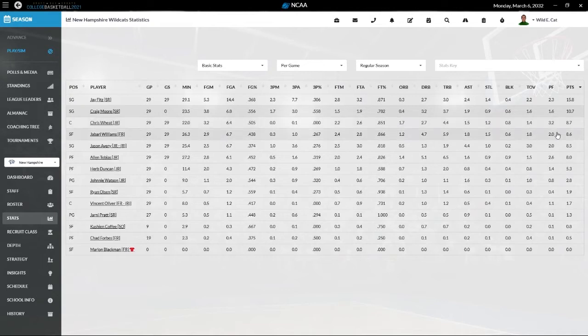Chris Wheat, pretty good in the middle. Jabari Williams had a nice freshman year, 9.6 rebounds a game. Alan Tobias, 8 points. Excuse me, 6.5 rebounds a game. Jason Avery ran the point pretty effectively, 8 points, 4.5 rebounds. Turned it over a bunch, only 4.5 assists, or really that's about a 1.1 assist to turnover ratio. That's not very good. A lot of turnovers. But either way, we finished up with a pretty good season.